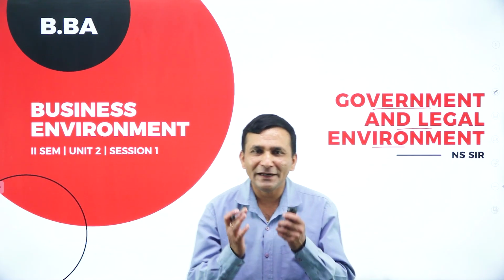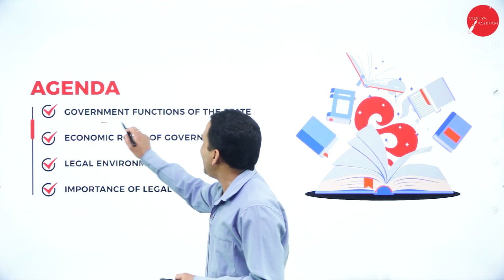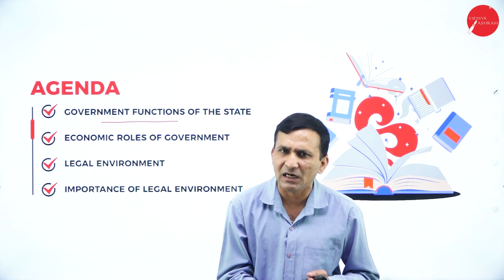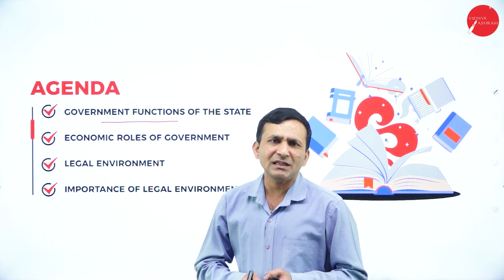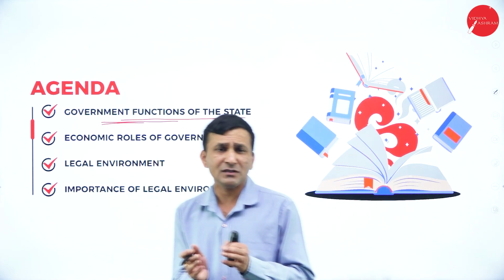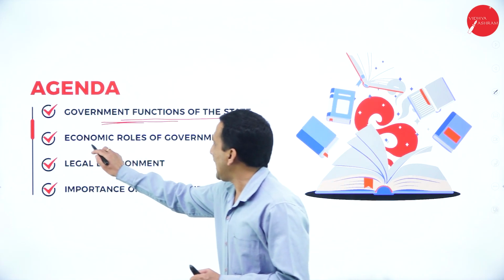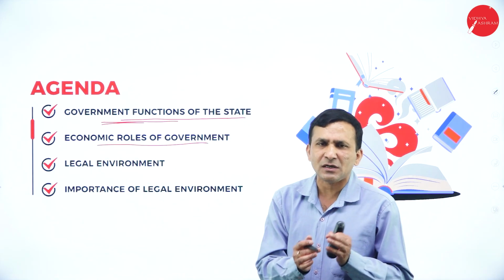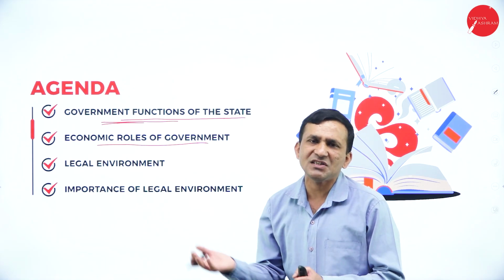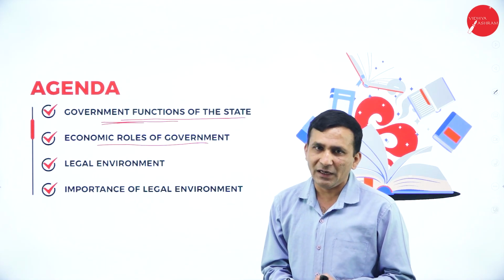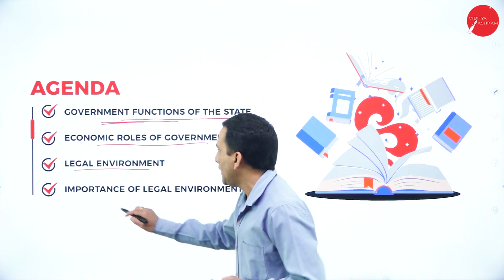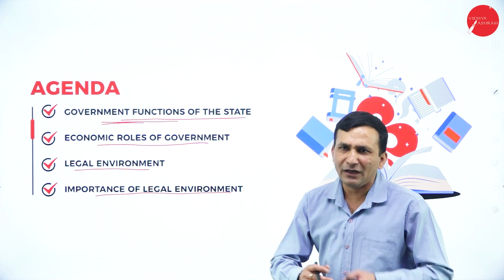So moving forward, my agenda today: government functions. Whenever a business starts, there are some compulsory government functions of the state, because we are operating within the state and must get more clarity. Then the economic role of the government, which is completely part of the chapter on government and legal environment, coming under the macro environmental factors. As a businessman, you want to study the legal environment and the importance of the legal environment.